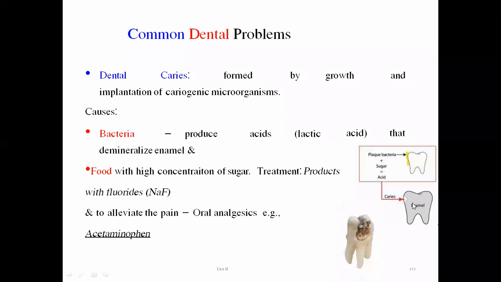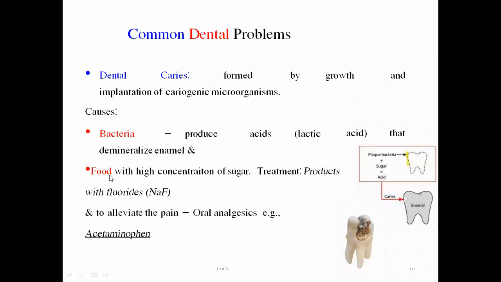Demineralization means that in enamel we know calcium phosphate minerals are there, and the minerals are released from it. It is known as demineralization of the enamel. This is one of the reasons behind the formation of dental caries, or tooth decay.